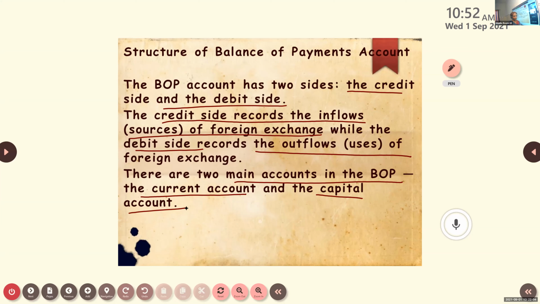Uses or source? Use. Okay, uses. So these are some examples you can see related to inflows and outflows.